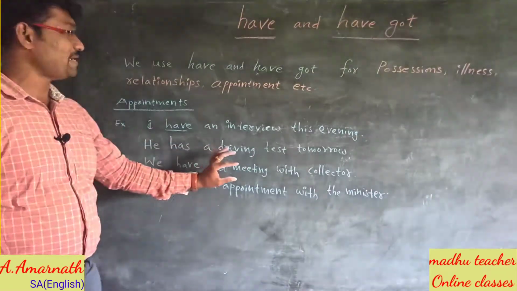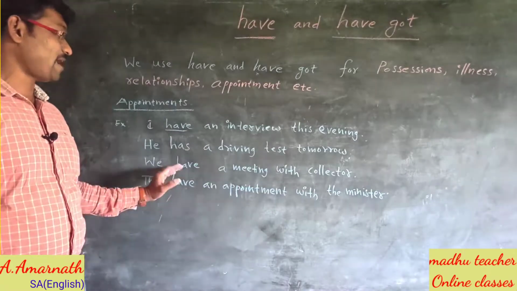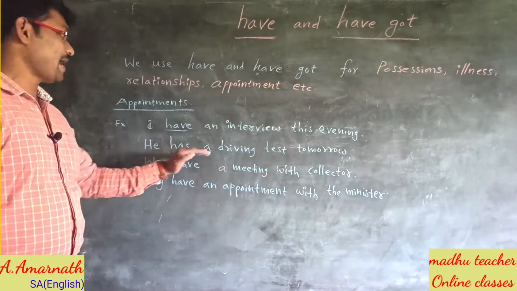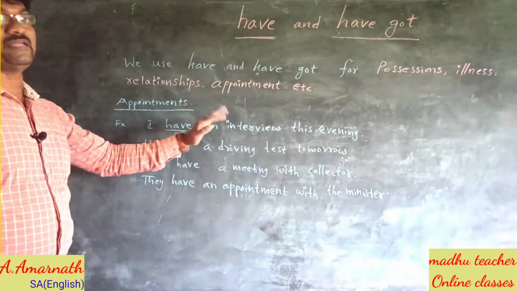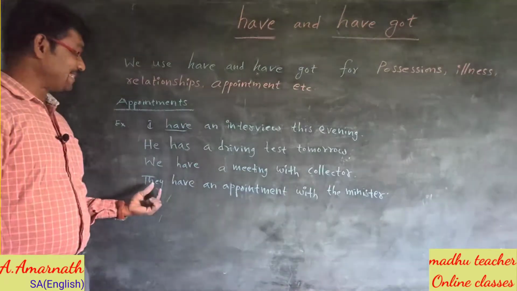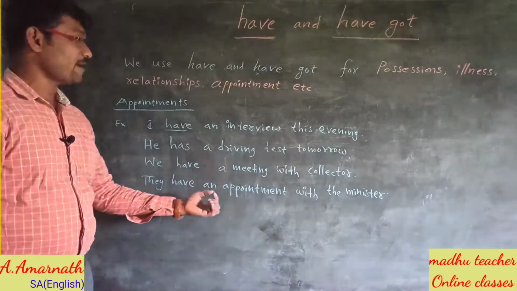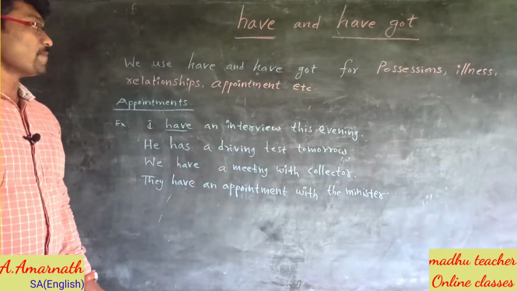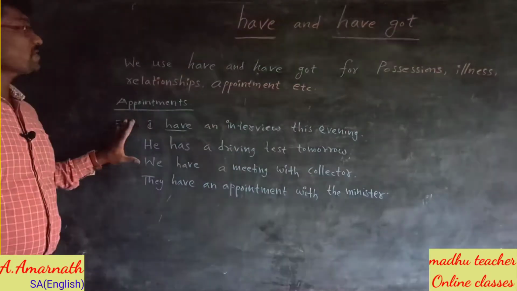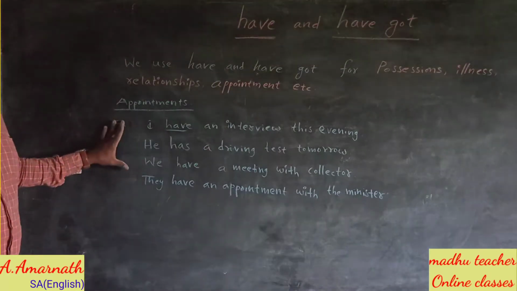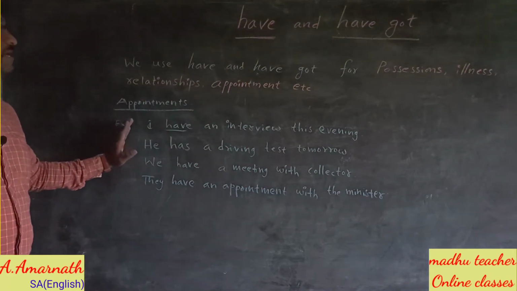We have a meeting with collector. Similarly, they have an appointment with the minister. So in this way, we use have and have got to talk about appointments.